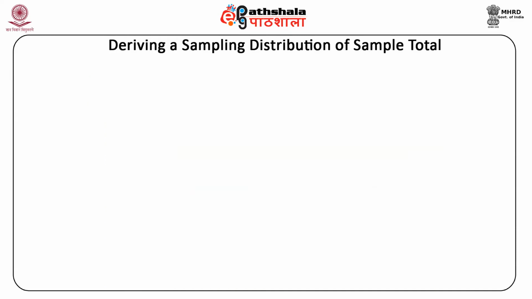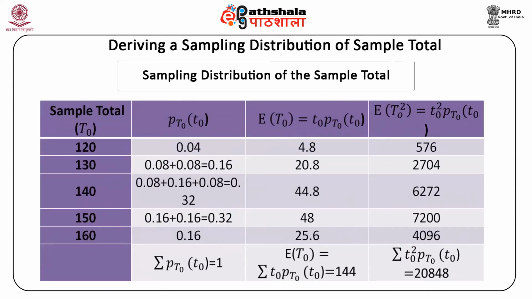Table 6, sampling distribution of the sample total. Now the sample total T0, we know, is 120, 130, 140, etc., which is reproduced here. But what are the probabilities? The probabilities we have calculated in the last column of the previous table, Table 5. So these are the probabilities partially, and we are going to recalculate some of them.